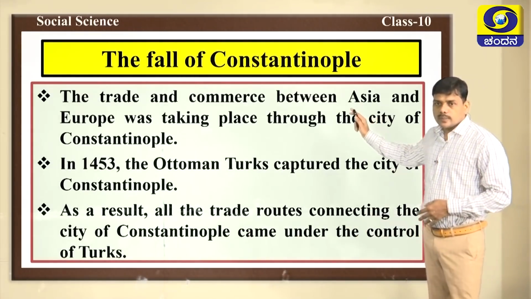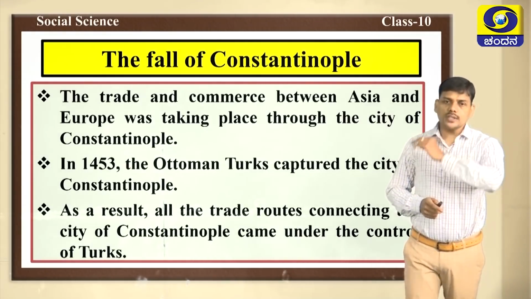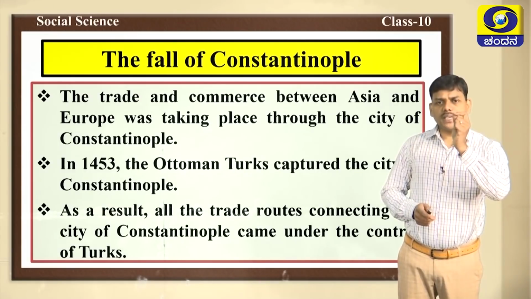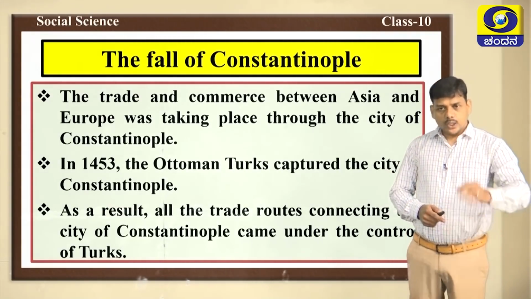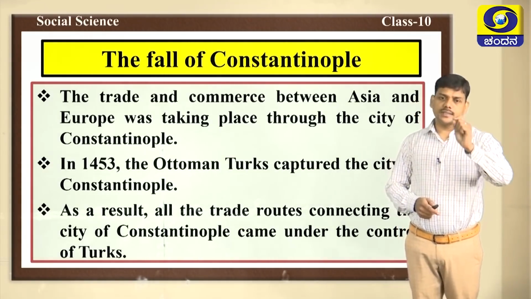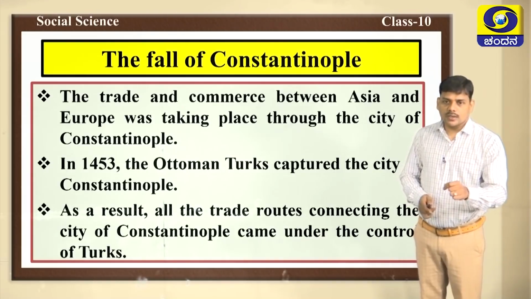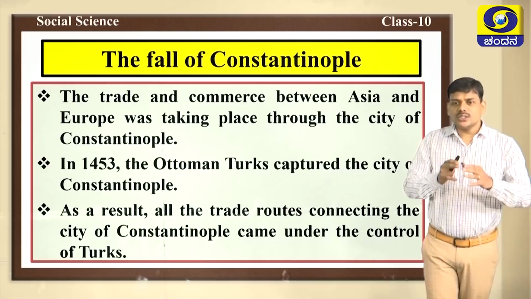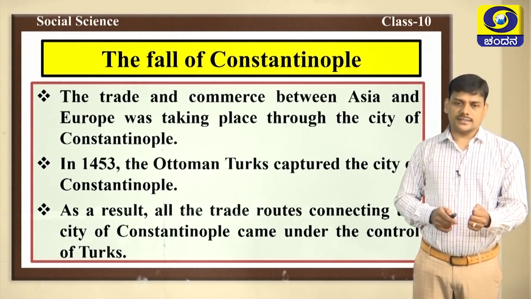The trade and commerce between Asia and Europe was taking place through the city of Constantinople. In this way, Constantinople became the main center of trade. But in the year 1453, Constantinople was captured by the Ottoman Turks. When they captured Constantinople, all the trade routes connecting the city of Constantinople came under the control of Turks.